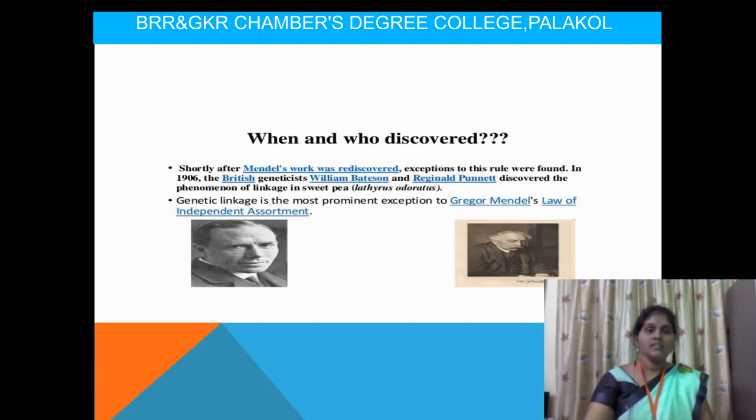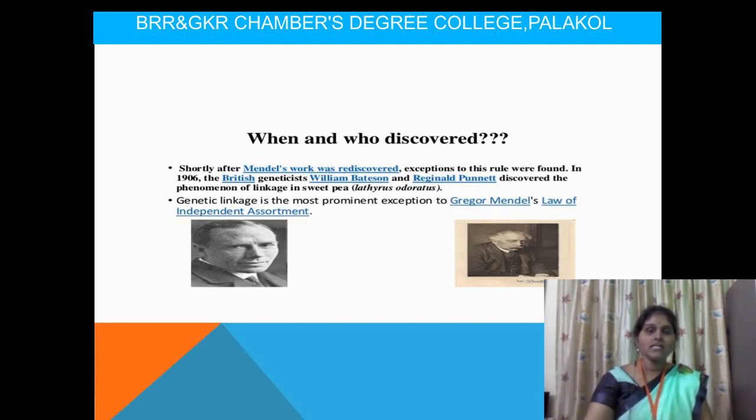In 1906 the British geneticists William Bateson and Punnett discovered the phenomenon of linkage in the sweet pea. Genetic linkage is the most prominent exception to Gregor Johann Mendel's law of independent assortment.